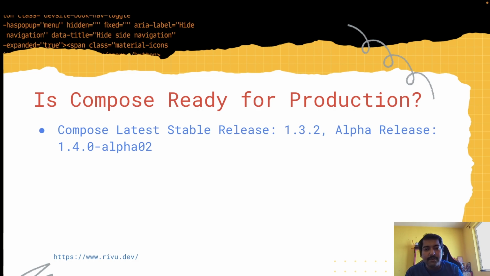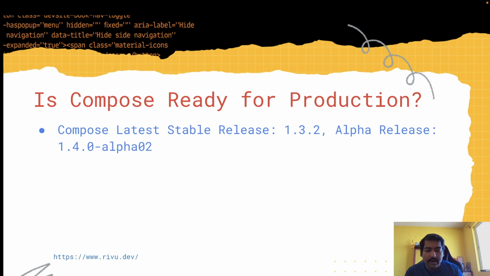Although, like any new framework in the market, Compose has a few edge case scenarios to address. For example, an infinite scrolling view pager, or rather a view pager with pagination. That might be a bit difficult to implement currently with Compose. But yeah, that's an edge case scenario.